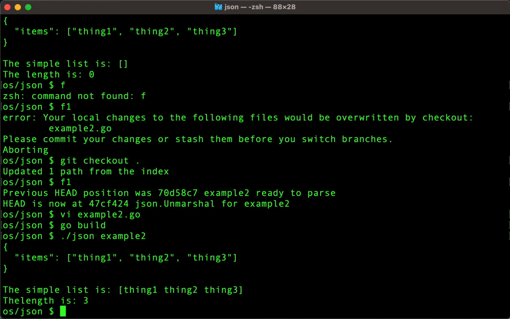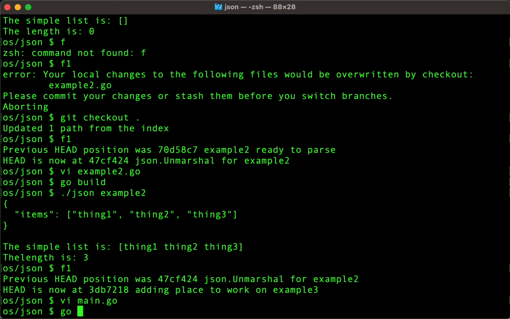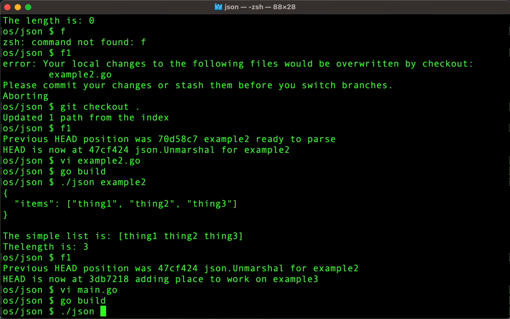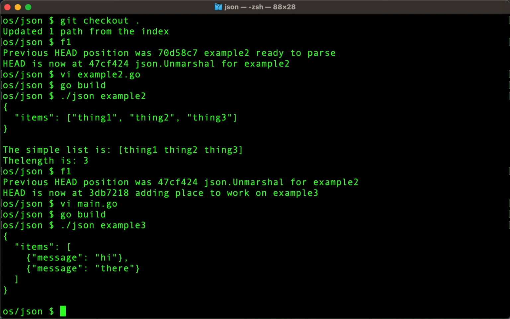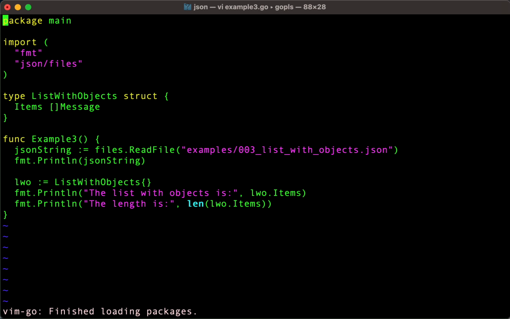Okay, moving on. Example 3. Okay, what does this one look like? So far, we're just printing the file. Let's move forward one. A list with objects. And this time we're saying items is an array of message.